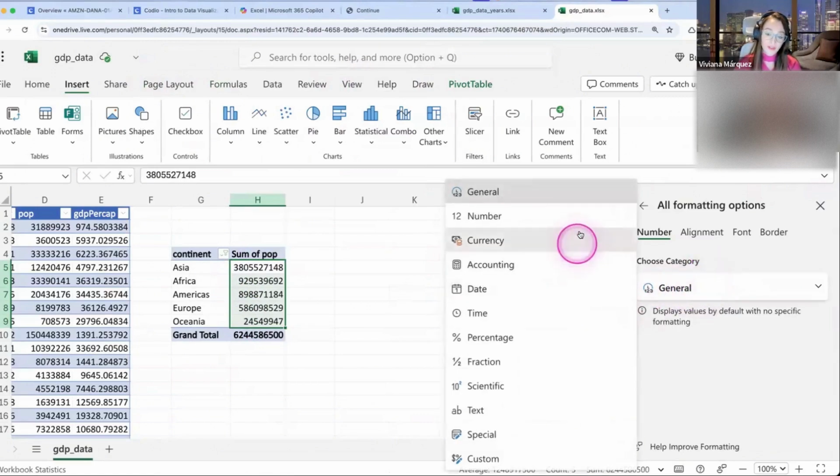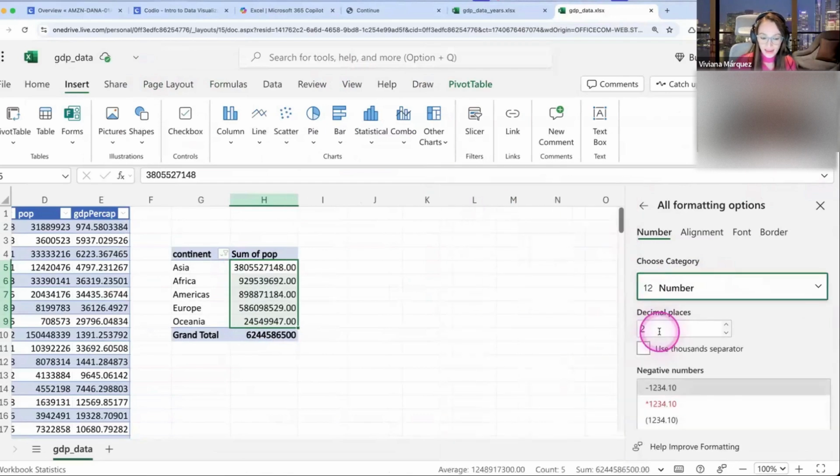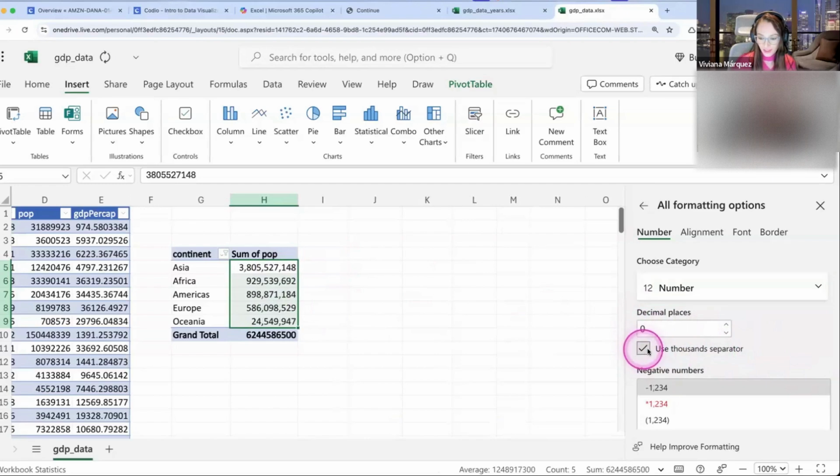And here you have a bunch of options. So for example, if you're talking about money, you could make it a currency so it shows the dollar sign. In this case, it's just a normal number because we're counting people. And because we're counting people, we don't really need the decimal places, so I'm going to get rid of them by saying 0. And you click here to use the thousands separator.